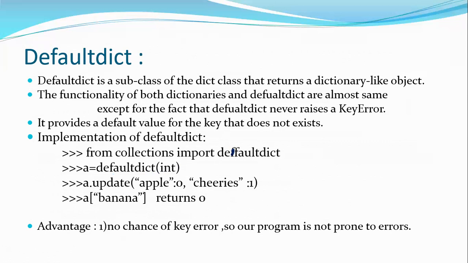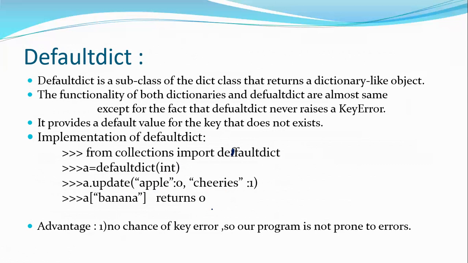I'm saying a.update({'apple': 0, 'cherries': 1}). I'm just updating the values. And if I say a['banana'], what will happen? It will give 0. Why? Because defaultdict by default assigns 0 as the value. If the particular key is not available but you search for it, you will not get an error; you will get the value 0.